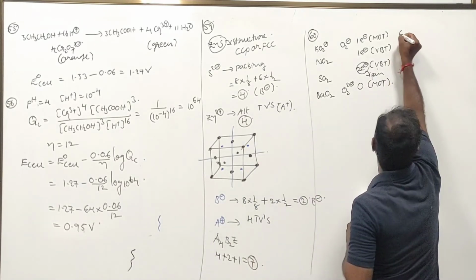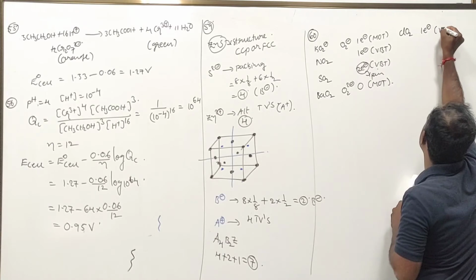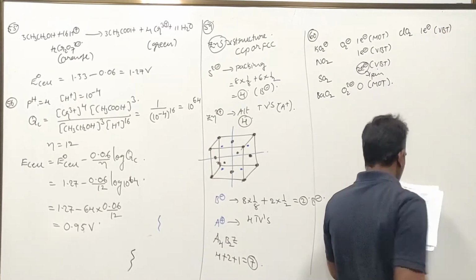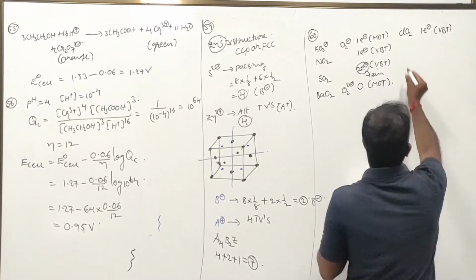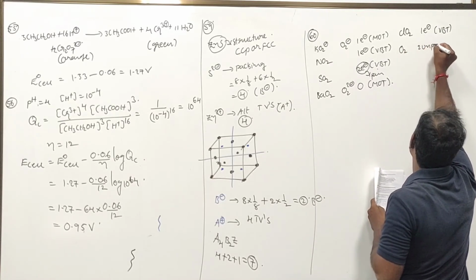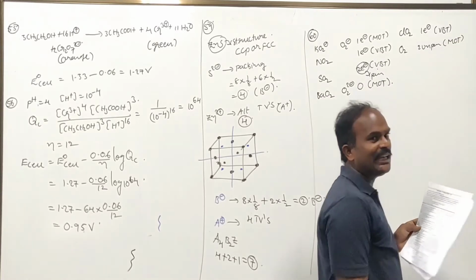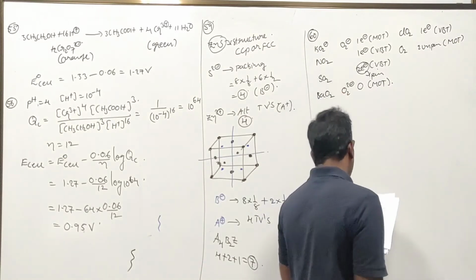Next, ClO2. How many unpaired electrons are present? One unpaired electron is present according to valence bond theory or hybridization. Next, O2. How many unpaired electrons are present? Two unpaired electrons are present according to molecular orbital theory, and it is paramagnetic in nature.